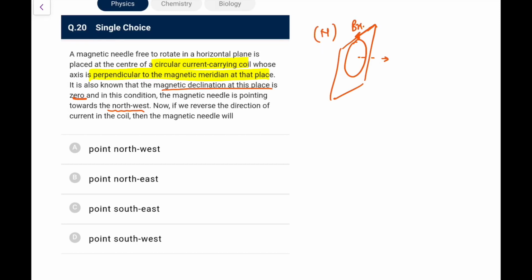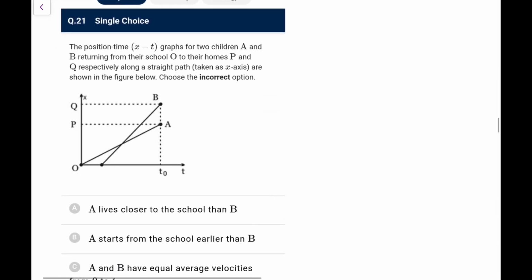Now that BH, as we normally know, points towards north. Now the magnetic needle is pointing northwest. That means the magnetic field which is created by the current should point towards west. Let's say if this is the current, then this direction should be west. Now if we reverse the direction of current in the coil, its field would be towards east and the magnitude will remain the same. Northwest means north and west components were the same, equal to BH. So instead of northwest, it will now point towards northeast. It's not a tough one, just a conceptual one you can go for.